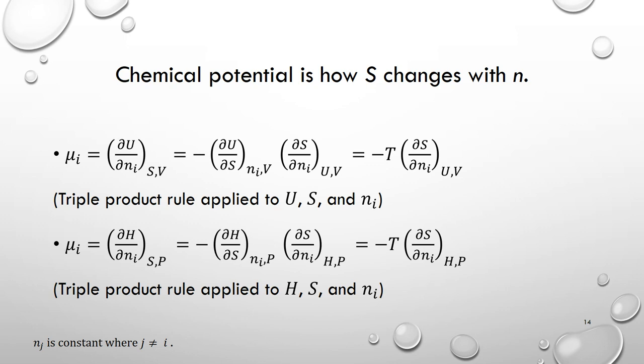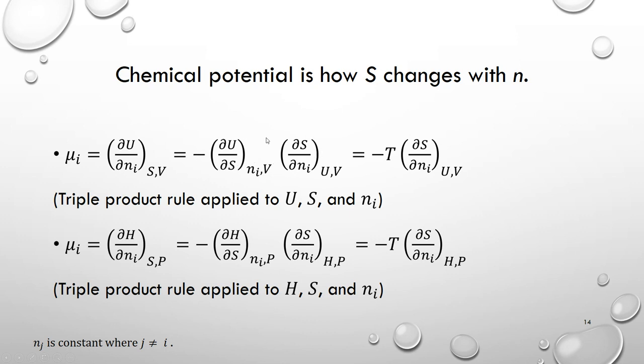Other than the previous 4 equations of chemical potential, there's another one. Chemical potential is how entropy changes with the amount of the substance. So let's look at this. We have learned that mu is delta U over delta N, and then we can simply use the triple product rule in multivariable calculus and do this derivation.